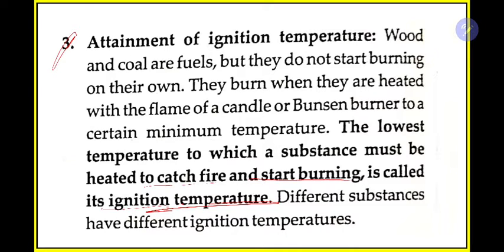Now, if I give you one paper and one wood, tell me whose ignition temperature will be lower. The answer will be paper, because if you give a slight amount of fire to the paper, it will start burning, right? Just take a matchstick and burn it near the paper, and it will burn. But with one matchstick, you may not be able to burn wood. To burn wood, you need more fire for a longer period of time. But paper is a more combustible substance compared to wood.